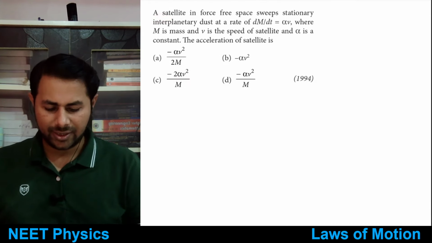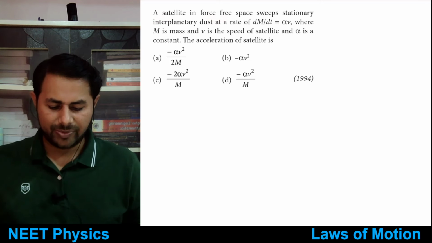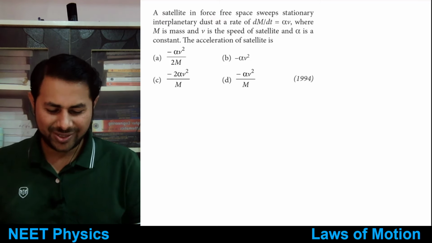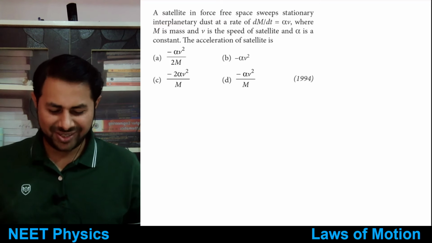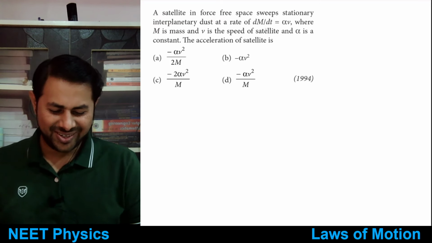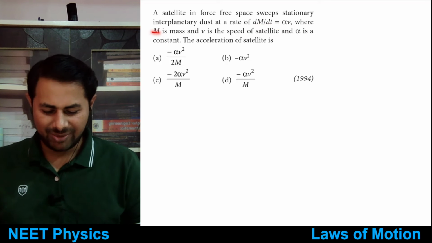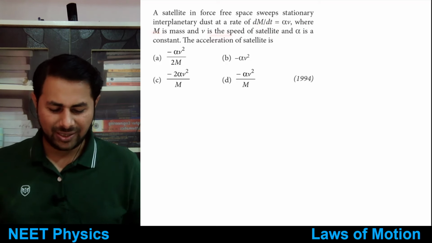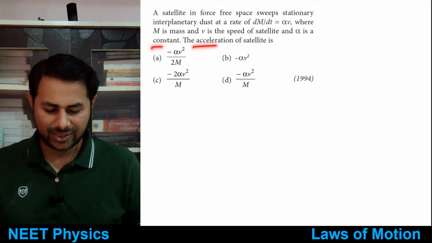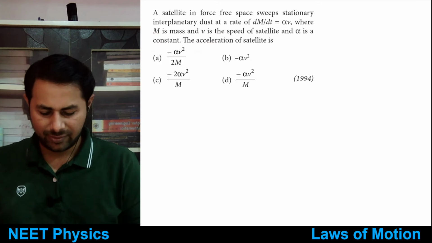A satellite in force-free space sweeps stationary interplanetary dust at the rate of dm by dt equal to alpha times v, where m is the mass and v is the speed of the satellite and alpha is a constant. The acceleration of the satellite is, tell me.